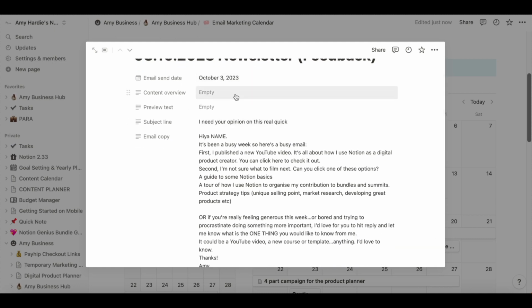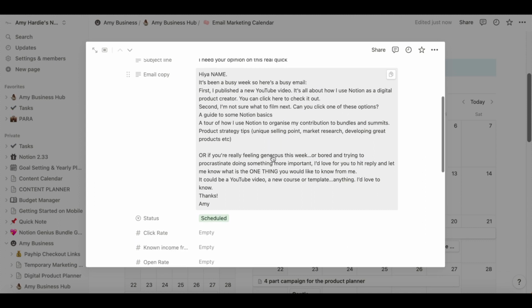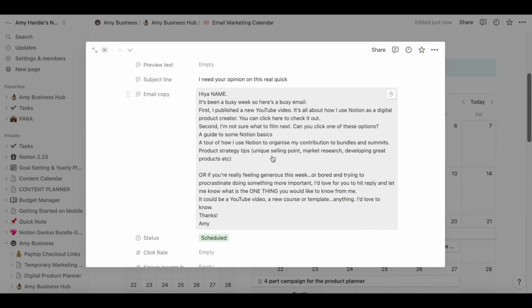And then if I was planning this well in advance, I would put an overview in here and I would put preview text in here. I don't tend to use preview text because it kind of stops me from sending emails because I always think it has to be clever and I can never think of anything. So then I have my subject line and my email copy. I would plan it all out in here and then when I'm happy with it, transfer it to my email marketing platform, which I use, Maillight.